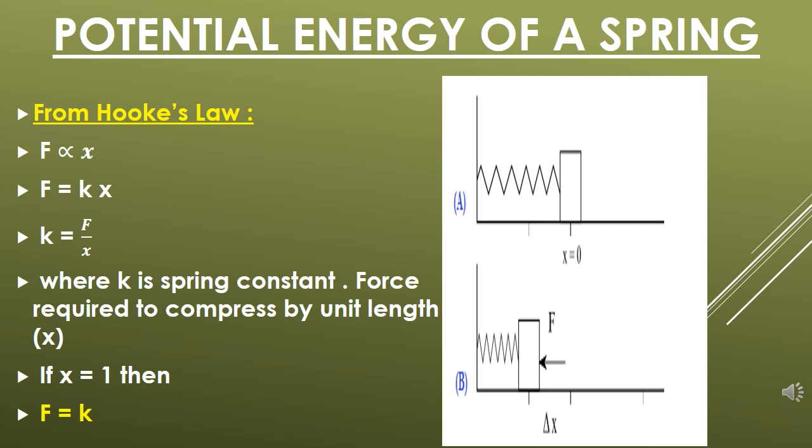If x equals to 1, then F equals to k. The value of the spring constant is equal to the force required to compress the spring by the unit length. If we compress the spring by 1 meter, then whatever force is required is equal to force constant.